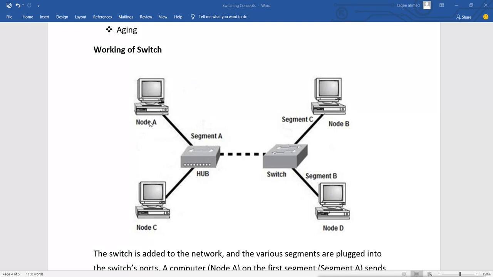So when node A tries to send the data to node C, the data will go to the segment, go to the hub. Now hub will do what? It will send the data to node C also, and also to the switch.